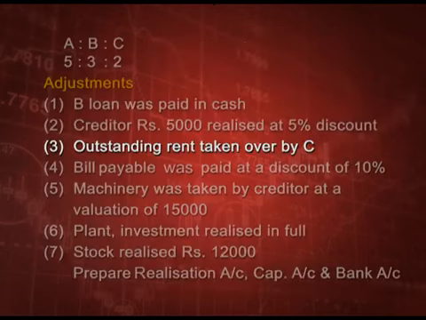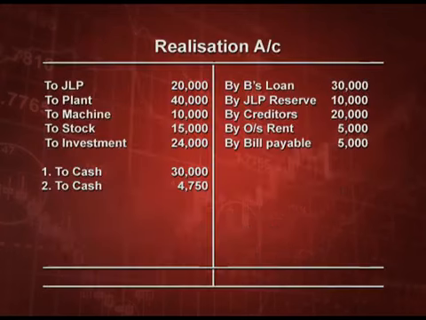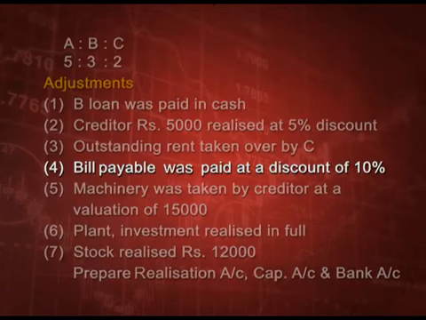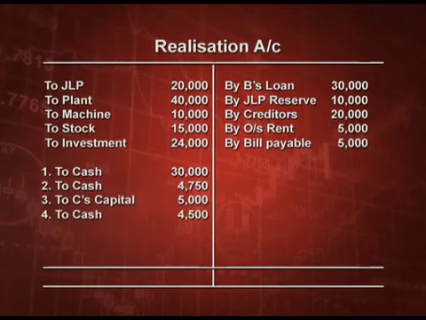Outstanding rent was taken over by C. So, this outstanding rent 5,000 will be taken over by C. So, it will be transferred to C capital account 5,000, and bill payable was paid at 10% discount to cash, that is 4,500. Now, this was paid, so it will come in cash account.